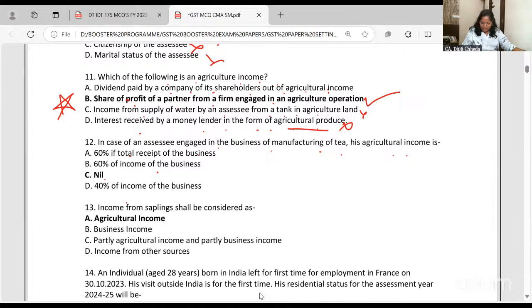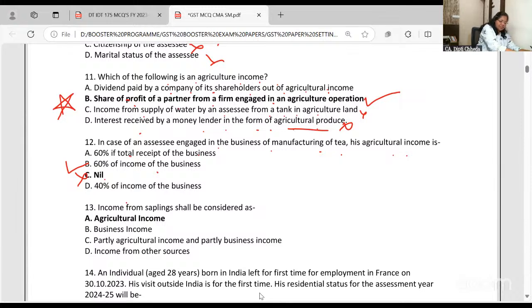Actually, they have given here nil. That's what is printed, but actually it should be 60% of the income. 60% of the income is agricultural income and exempt, and 40% of income is the taxable income. So they have asked you agricultural income and it is 60%, not nil.